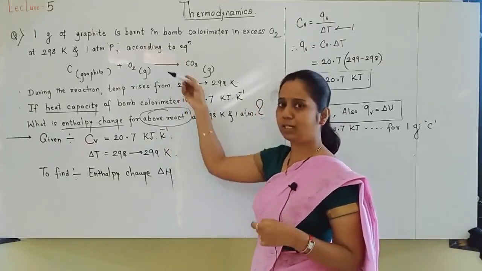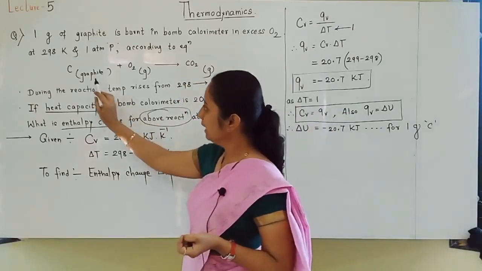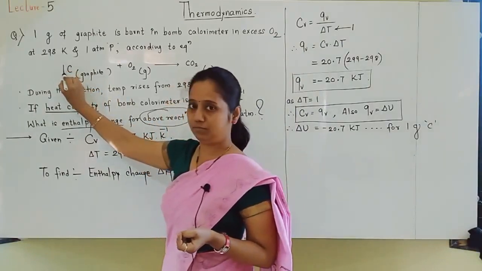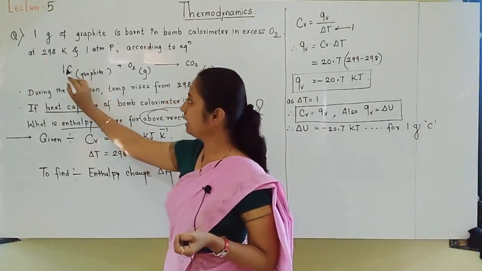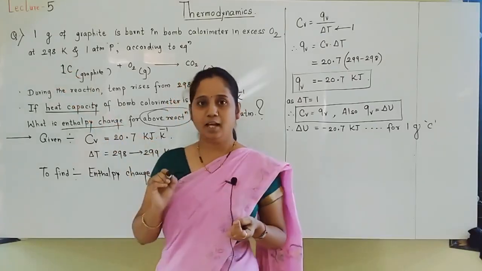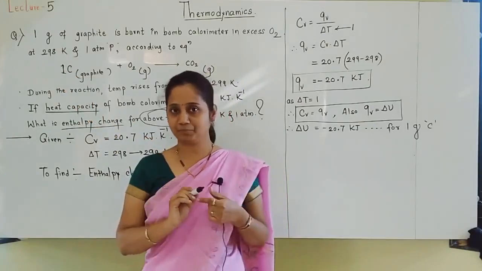Observe this reaction. You will see that graphite here is 1 mole, meaning 1 mole of carbon, and you know that 1 mole of carbon means 12 gram of carbon.